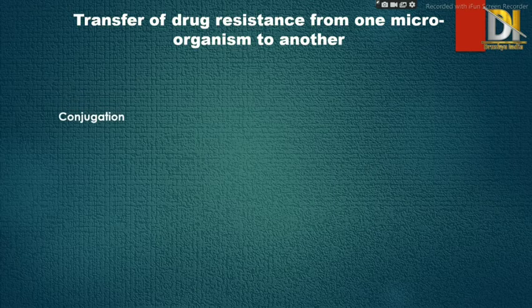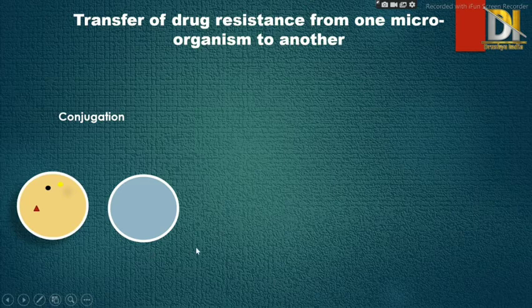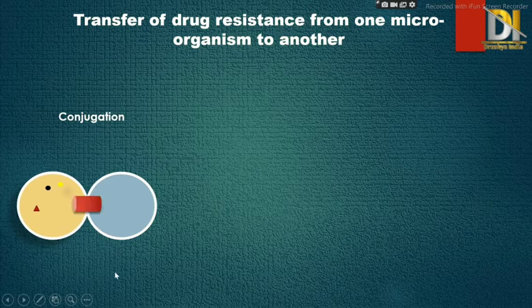is conjugation. In conjugation, here we can see there are two microorganisms. Currently they are away from each other. As soon as a physical contact is made between them, then this developed resistance is transferred from one microorganism to another.